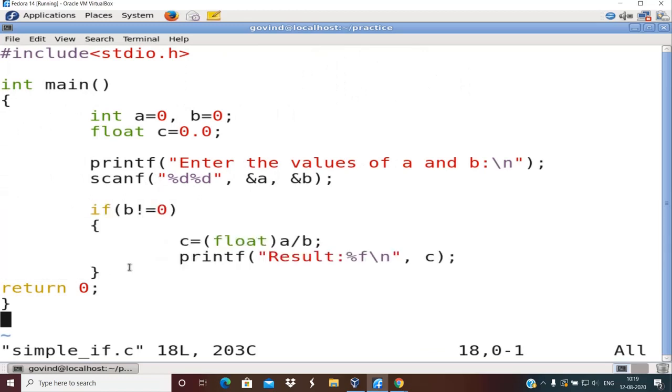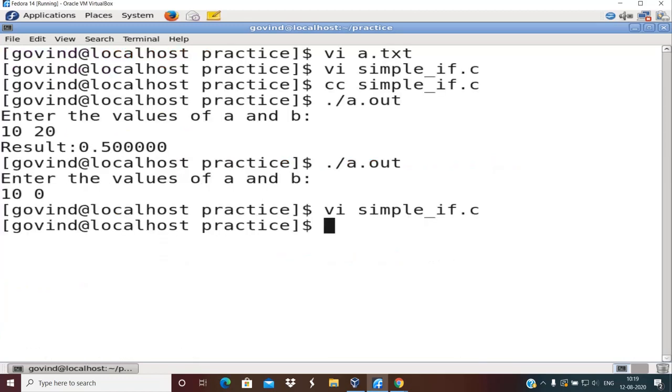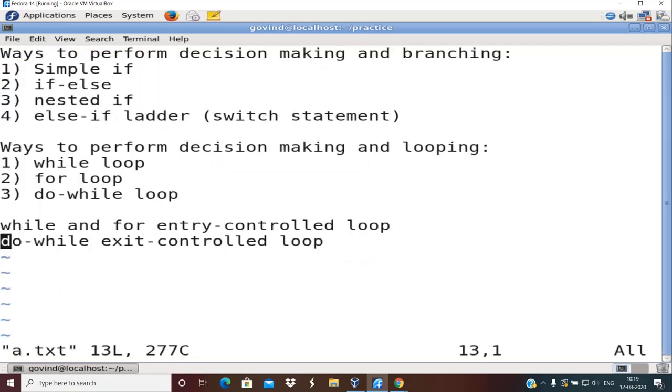Okay, right. So this is about the first decision making and branching feature available in C, called simple if. Now I will open this file a.txt. We also have something called if else. The usage of if else is very common. In fact, usage of simple if is very rare. It is rarely used in real world problem definitions. Most of the time we use if else because if one condition is not satisfied, I should choose the other option, correct?